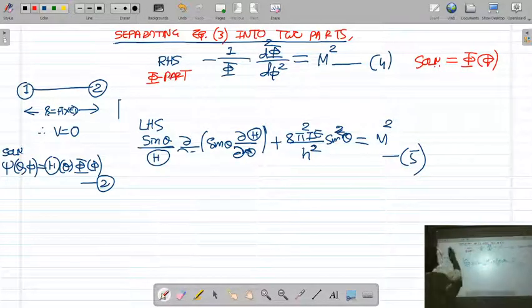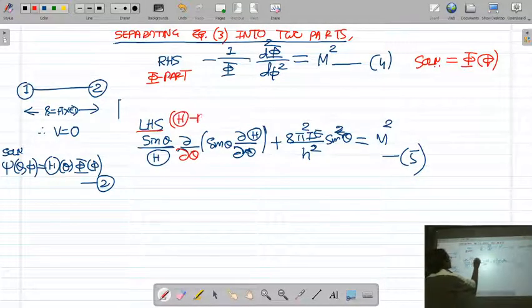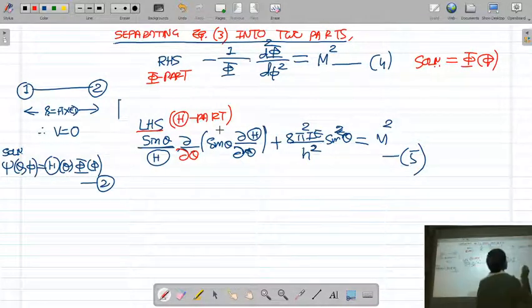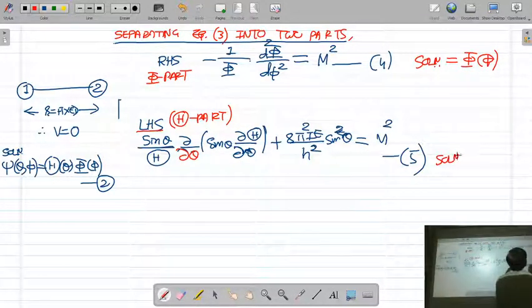This other equation depends on the theta part only, so it is called theta part of the Schrodinger equation. If you solve this theta equation, you will get the solution capital theta.